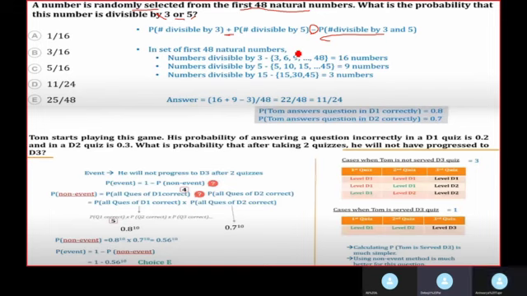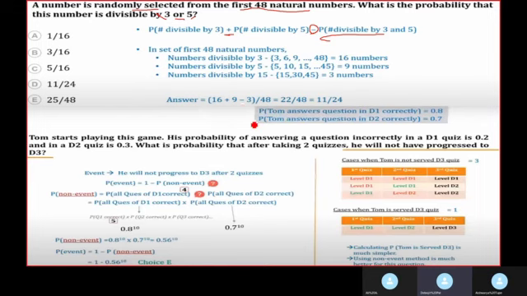There was another formula, if you could remember, that P(A union B) equals P(A) plus P(B) minus P(A intersection B). That aptly summarizes that question. We're applying the same thing here. So you find out the individual probability and then use that calculation.